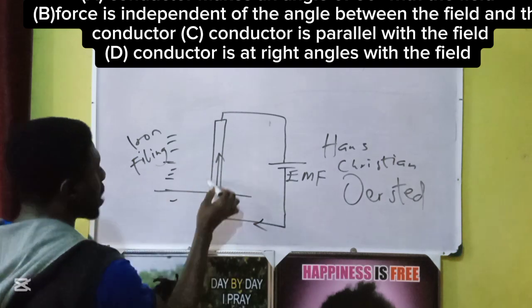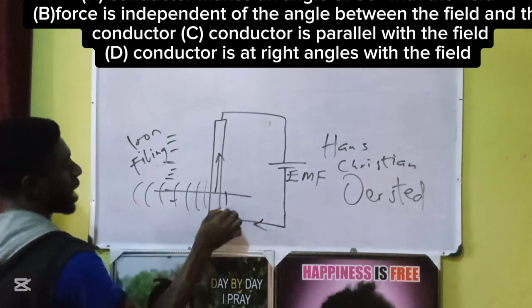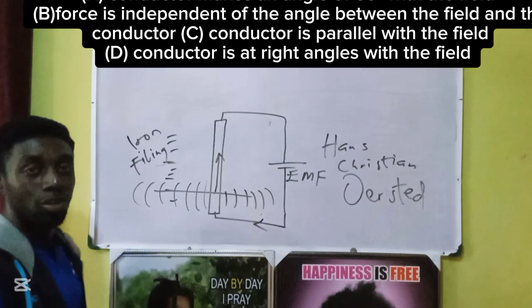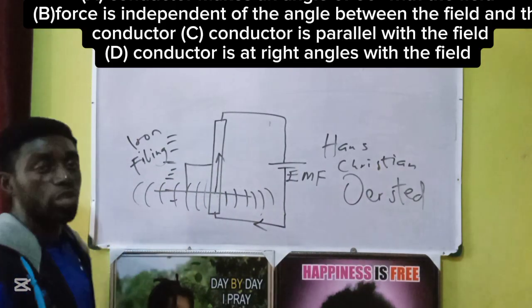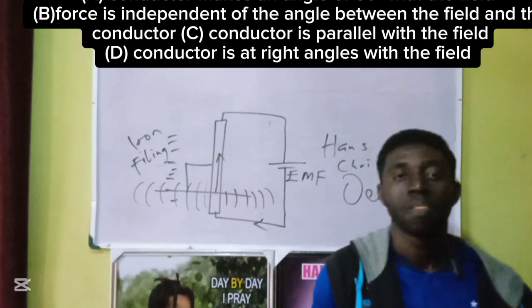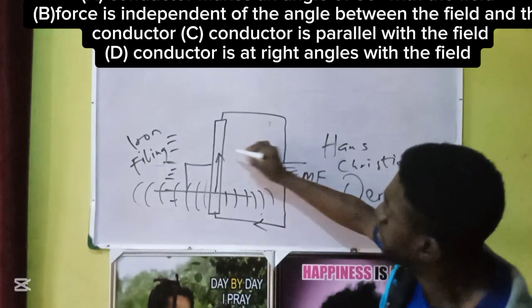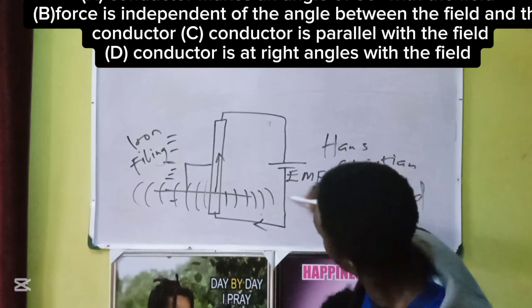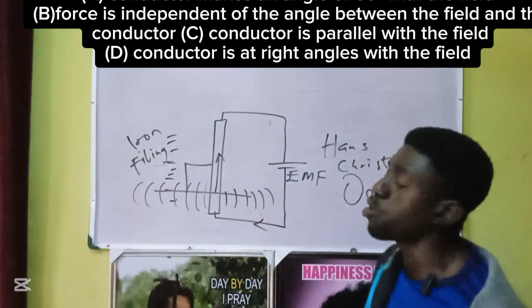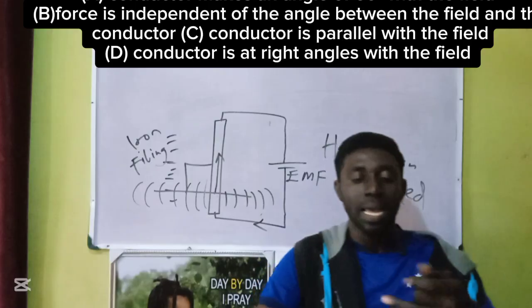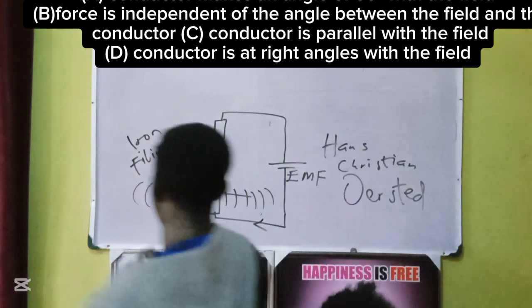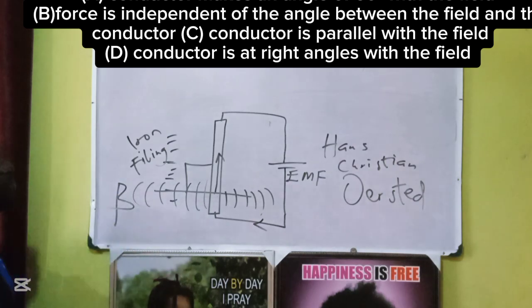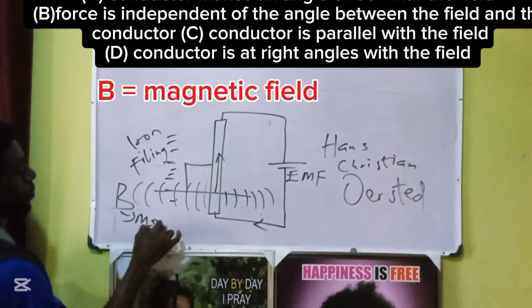the current carrying conductor will emanate a magnetic field at an angle of 90 degrees to the conductor. So that magnetic force or field coming out from the conductor makes an angle of 90 degrees with the current carrying conductor itself. Notice, this is the current direction, then the field will come out from it both ways at an angle of 90 degrees, either perpendicular, at right angles, or 90 degrees. They are all the same. So this is our field, symbolized with capital B. Capital B indicates magnetic field.